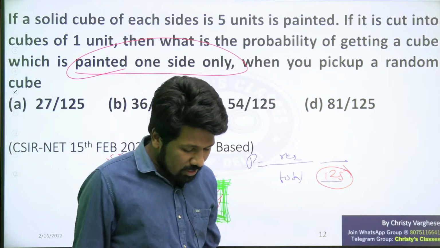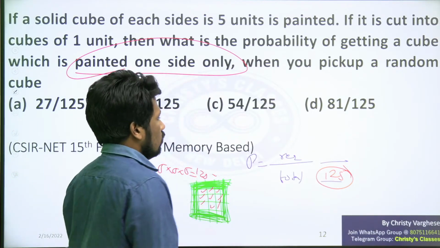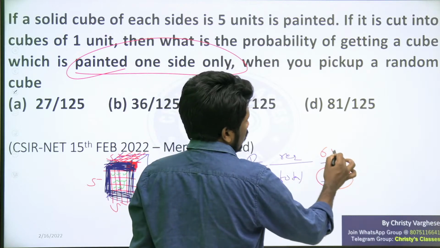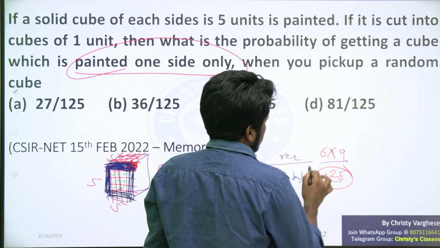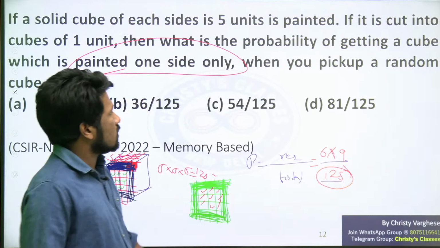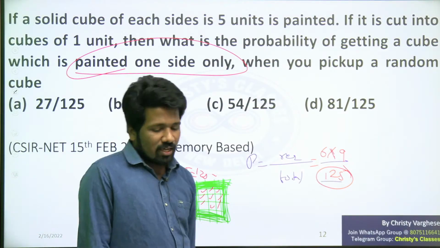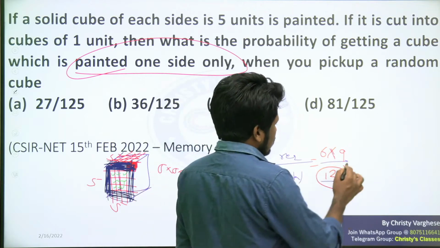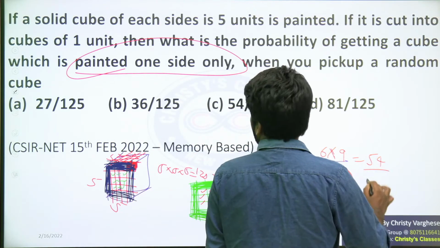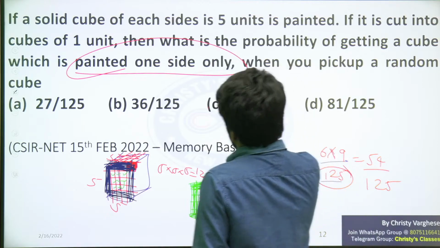Same thing happens in every face now. So total 6 faces are there for the big cube. So 6 times 9 is the required number, or 6 times 9 will be the one side only painted cubes. 6 times 9. Are you understanding? That is 54 by 125. This will be the correct answer.